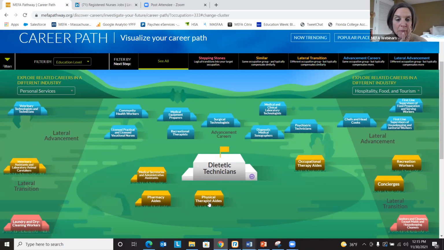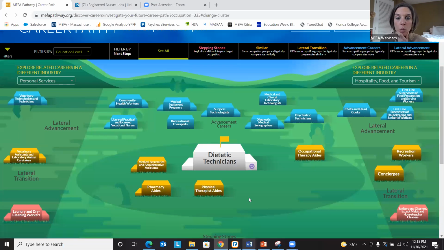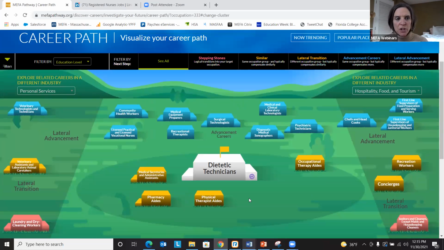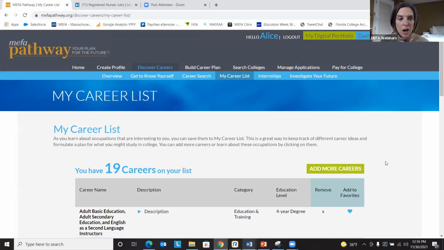So you can go and maybe change your starter career up. Maybe you want to change your starter career to one of these stepping stone careers to see what type of skills are needed, what type of education is needed. But once you start doing the exploration and the discovery on the career piece, you then, as I mentioned earlier, start creating that career list. So I'm just going to click on career list here to show you what that's all about.